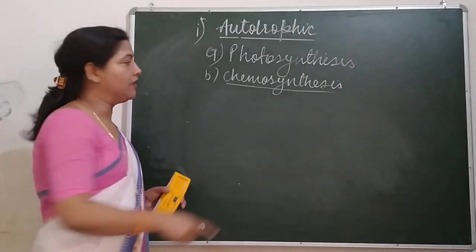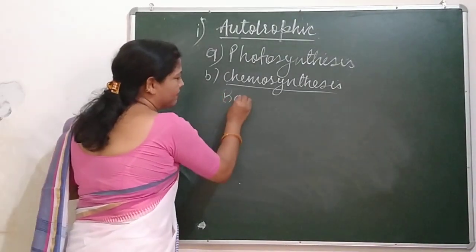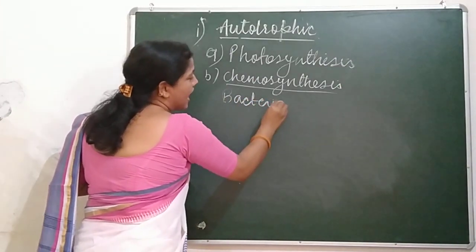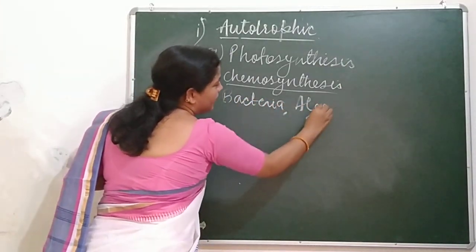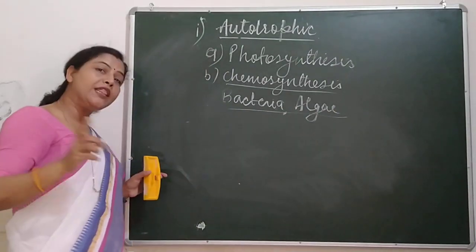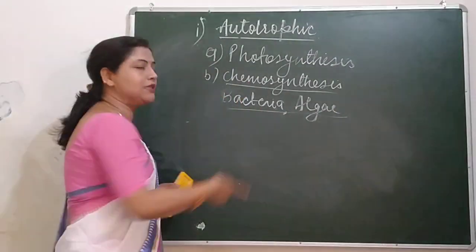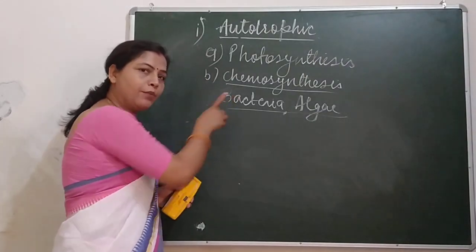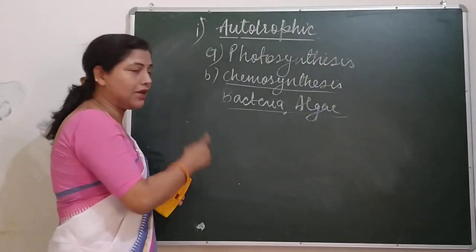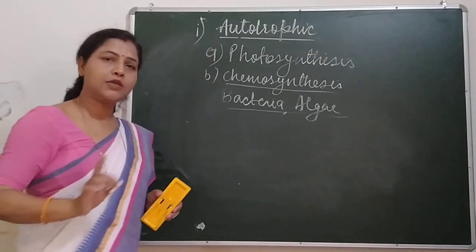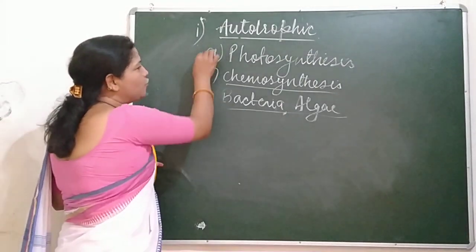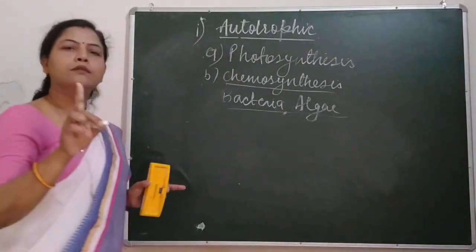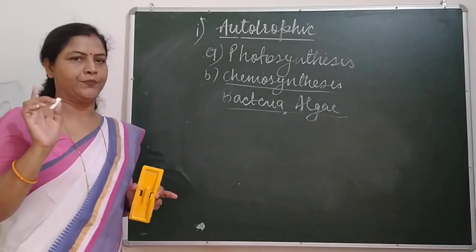From the present chemicals, some bacteria and algae obtain their food. So what are they called? They are called chemosynthetic organisms. They are preparing their own food. They are not dependent upon others. They are simply getting their food from chemical substances. So these are the two types of autotrophic modes of nutrition.